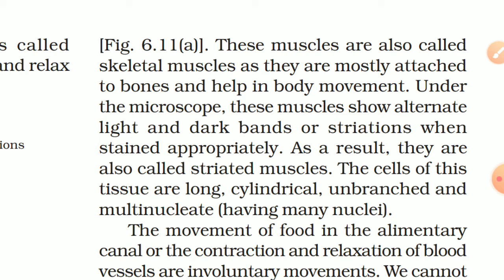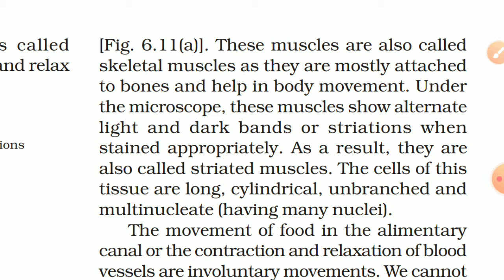Whereas there are involuntary muscles also. Involuntary muscles means our digestive system muscles, our breathing system muscles, our heartbeat, respiration. All these are involuntary muscles because they are not in our control. You can't control your digestion. If you want to stop digestion, you can't. You can't control your heartbeat. You can't stop breathing. So this type of muscular cells are called involuntary muscles.